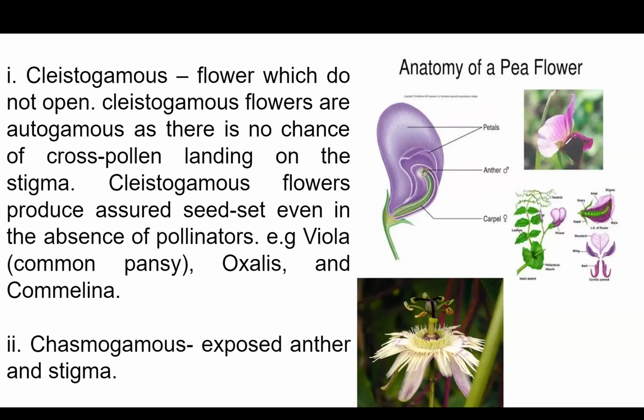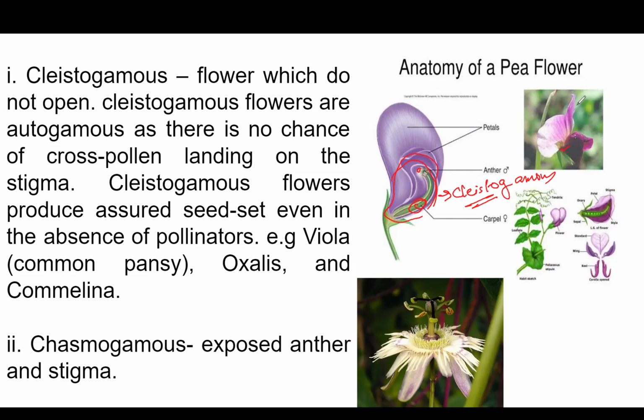This is a pea flower of a pea plant. I have the male anther and the female carpel within the closed flower. Hence, I call these cleistogamous flowers. Cleisto comes from the word claustro, meaning closed. So these flowers are closed and the pollination takes place within the flower when it is closed.